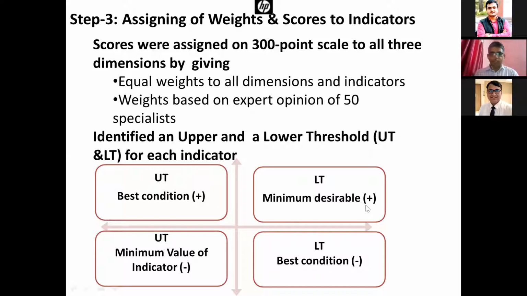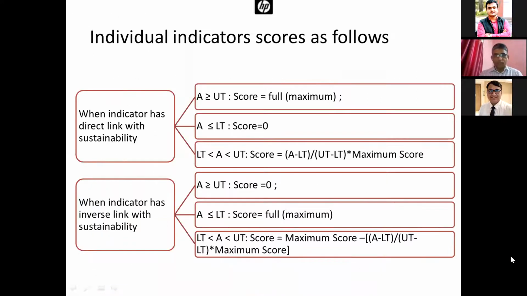The lower threshold is the minimum desirable in case of positively related indicators, and the best condition in case of negatively related indicators. When the indicator has a direct link with sustainability, if the actual value of the indicator is more than the upper threshold, it was scored full.